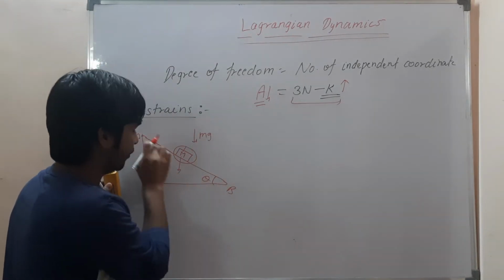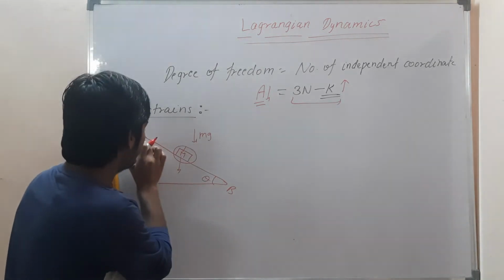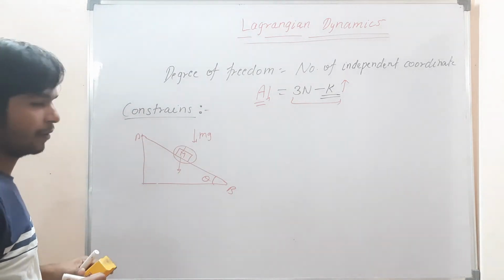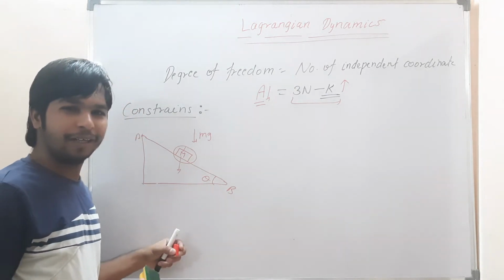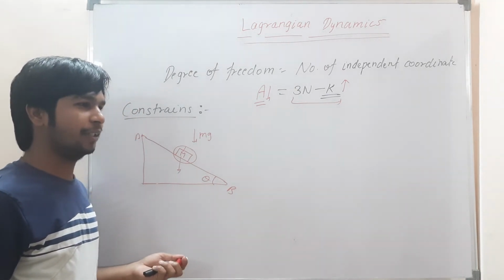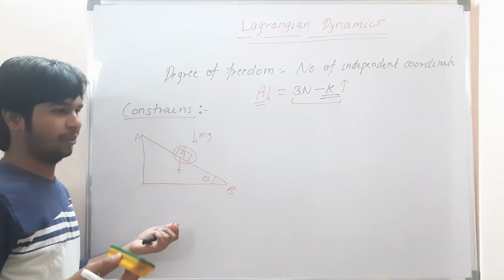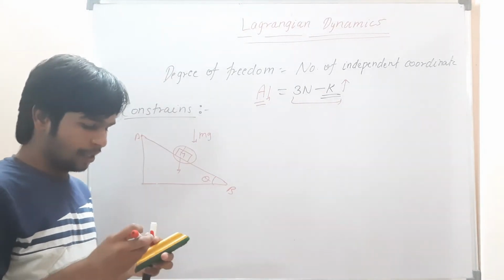No, because that box is there, it can't go inside there. So it has to move in the AB plane only. So this is also an example of a constraint. Now I think you are getting a doubt: if we see it like this, then every particle, every system will have some constraint. So yes, it is possible. If this kind of thing is there, then there will be a constraint.